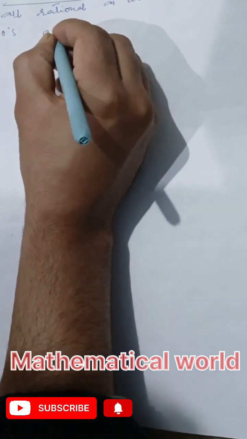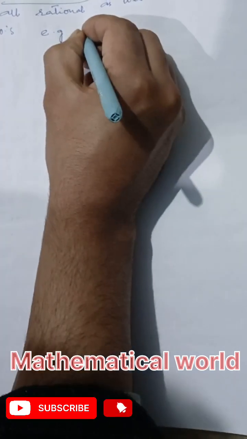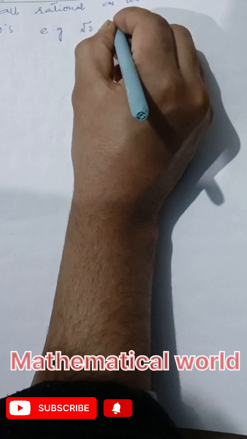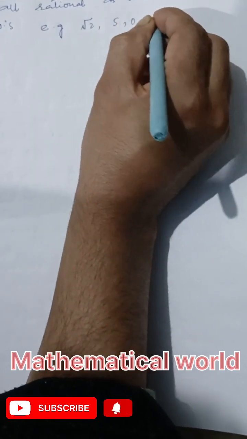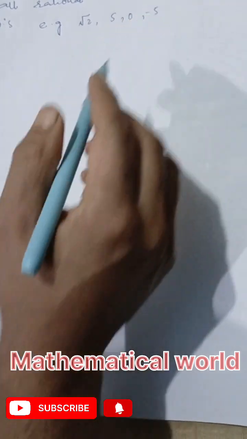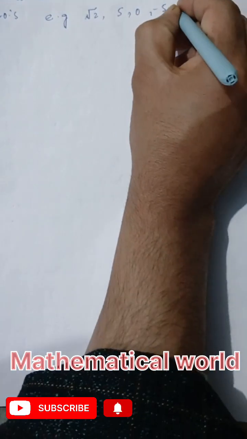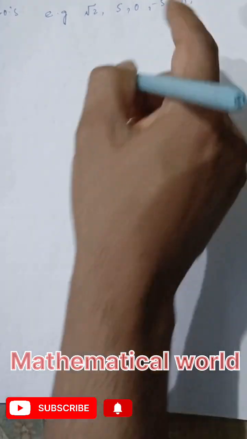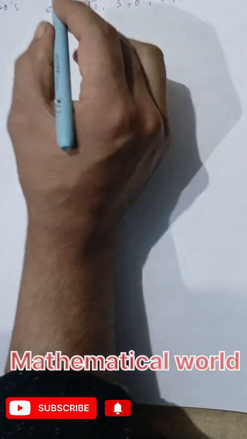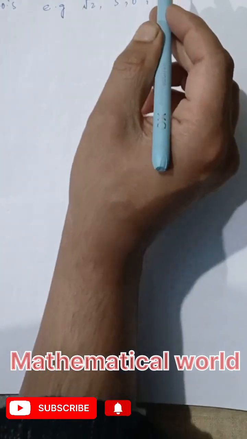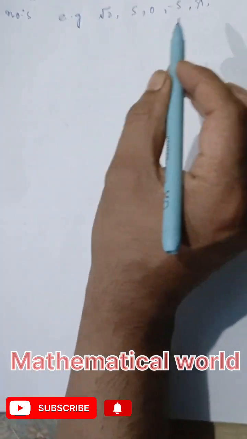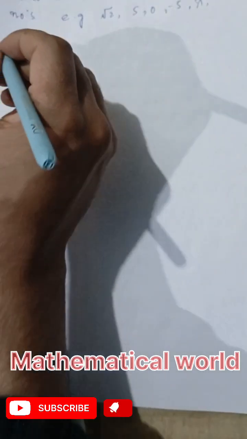For example, √2, 5, 0, -5, all numbers whether rational or irrational. For example, also pi is included in this very system. So in a real number type, it includes all rational as well as irrational numbers.